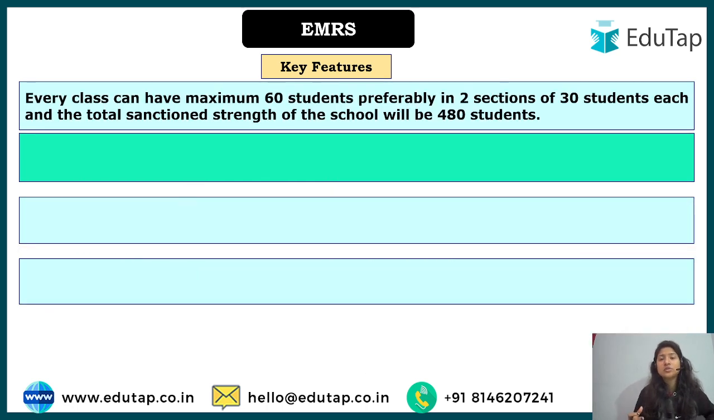Next, now we talk about how the criteria of the school will be. So see, the maximum students in a particular EMRS, that is your Eklavya Model Residential School, in one block should be a maximum of 480 students. And if we talk class wise, in every class there will be a maximum of 60 students, and preferably two sections of 30 students each, so that all the students can be provided with equal opportunity, and the teachers can also focus on each of the students, right? So that is why 60 students maximum in a class with two sections, 30 each, and 480.